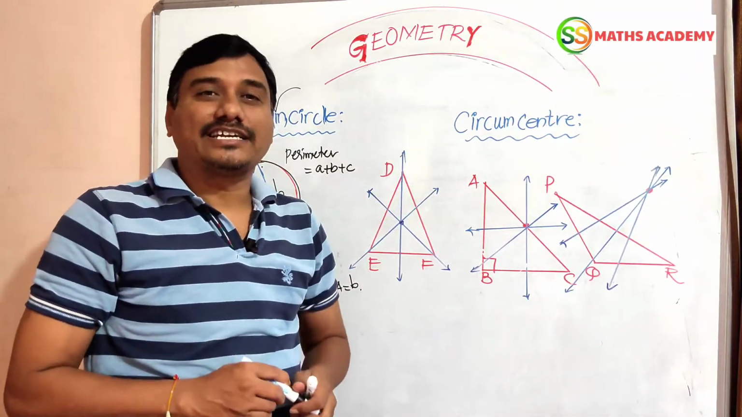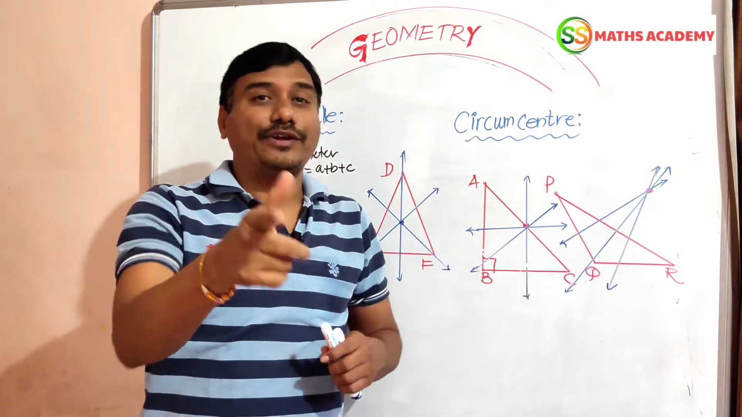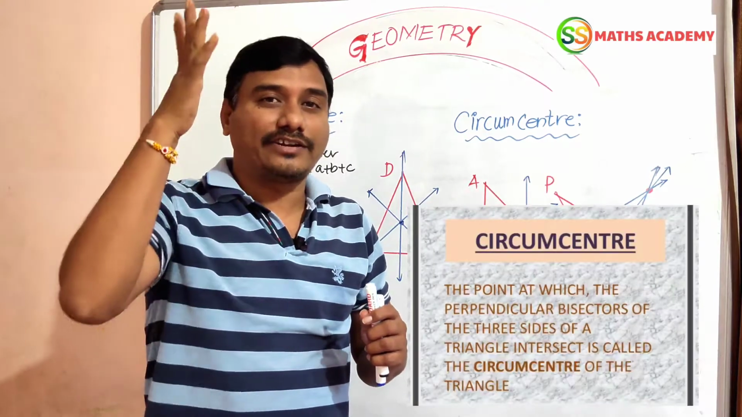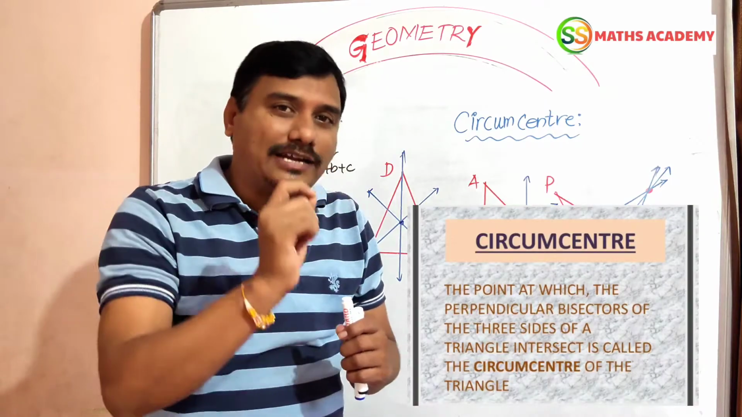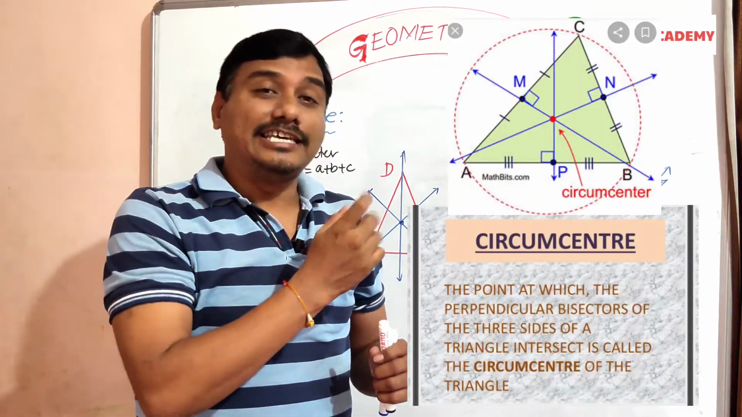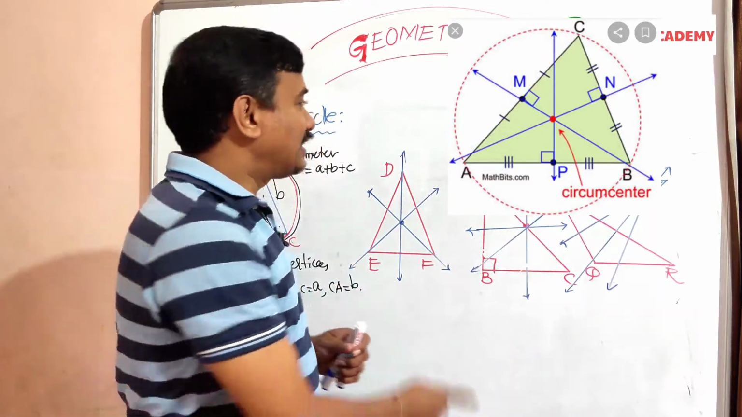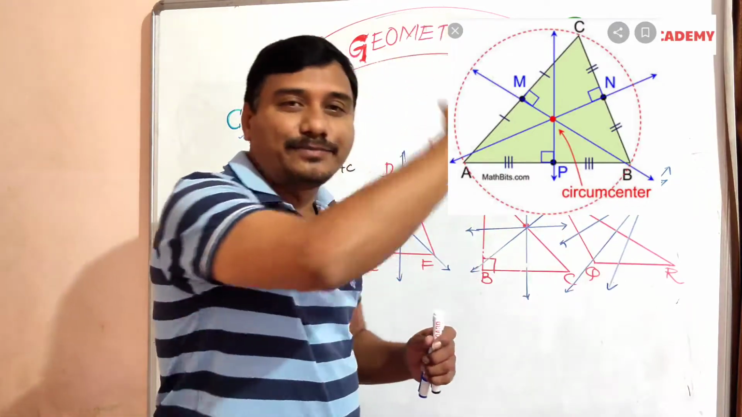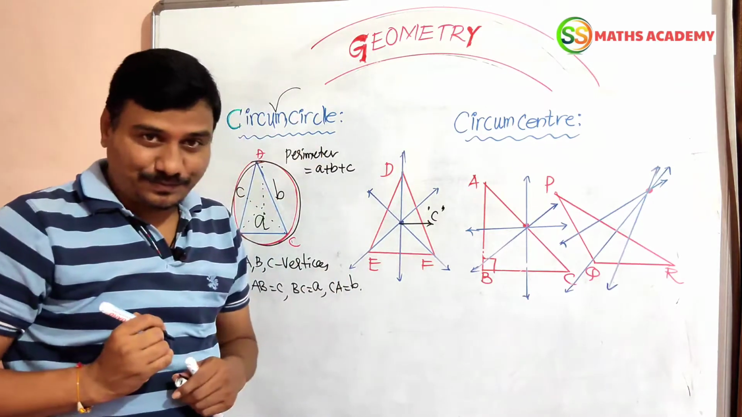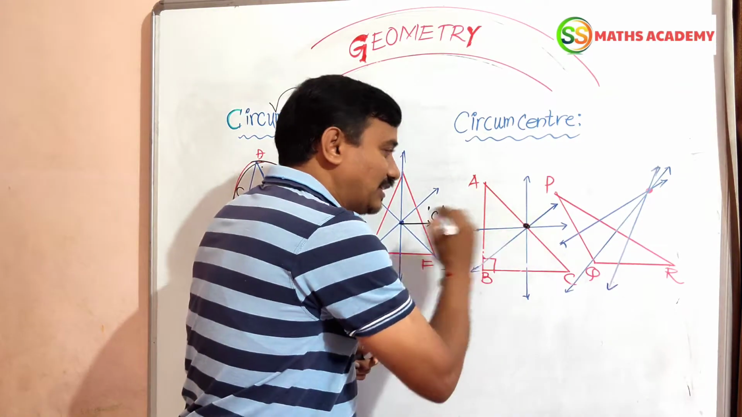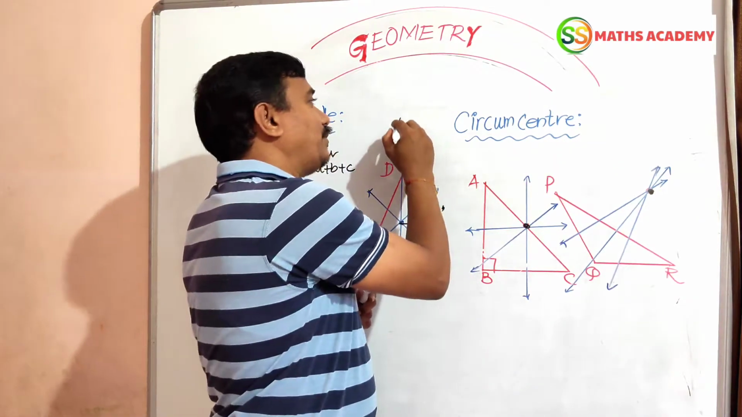Circumcenter. What is the meaning of circumcenter? The perpendicular bisectors of the sides of a triangle meet at one point. The point of concurrence of these three perpendicular bisectors of the sides of a triangle is called the circumcenter. It is denoted by C. Very important note points I am going to tell you.